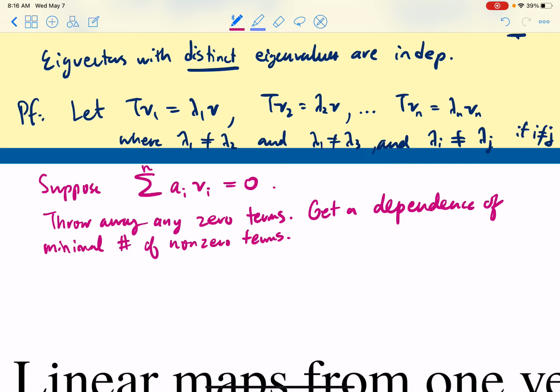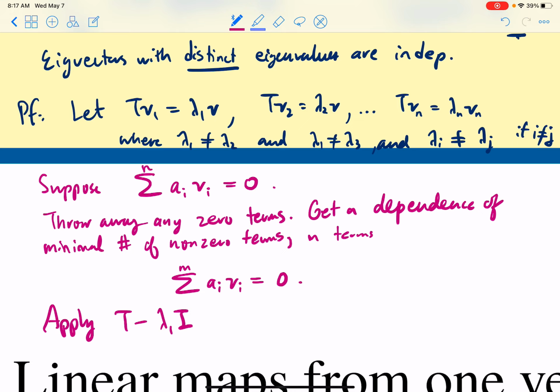The proof strategy is we're going to apply T to this equation. Well, actually, we're not going to apply T. We're going to apply a polynomial, T minus lambda 1 times the identity. That's what we're going to apply to both sides of this equation. And what we're going to get is a dependence with one less non-zero term. And that contradicts the fact that we started off with one that has the minimal number of non-zero terms, let's say m terms. So I'll finish it. Apply T minus lambda 1 identity.